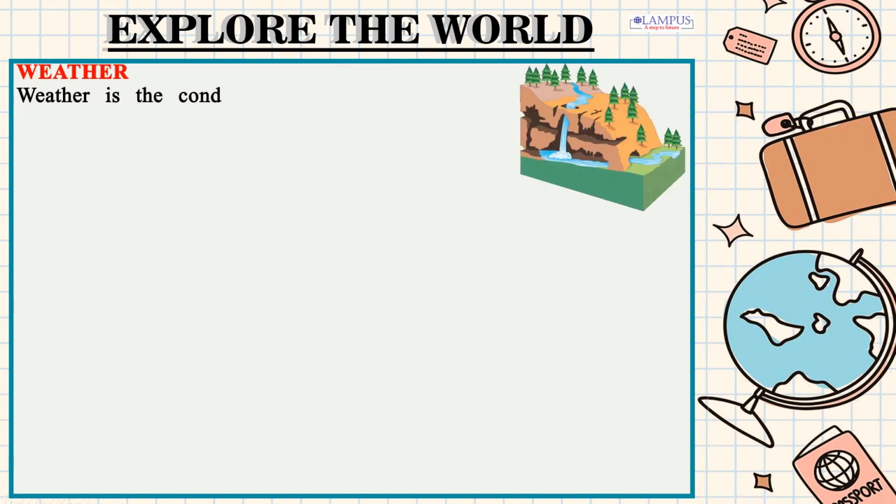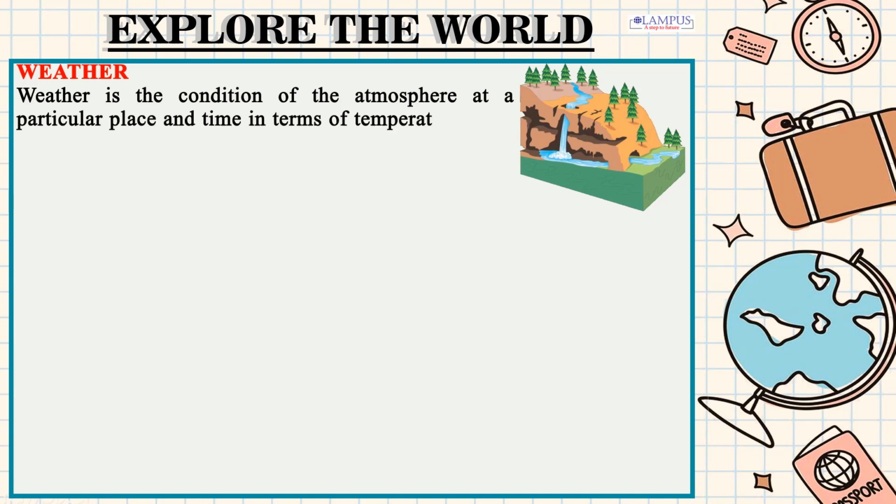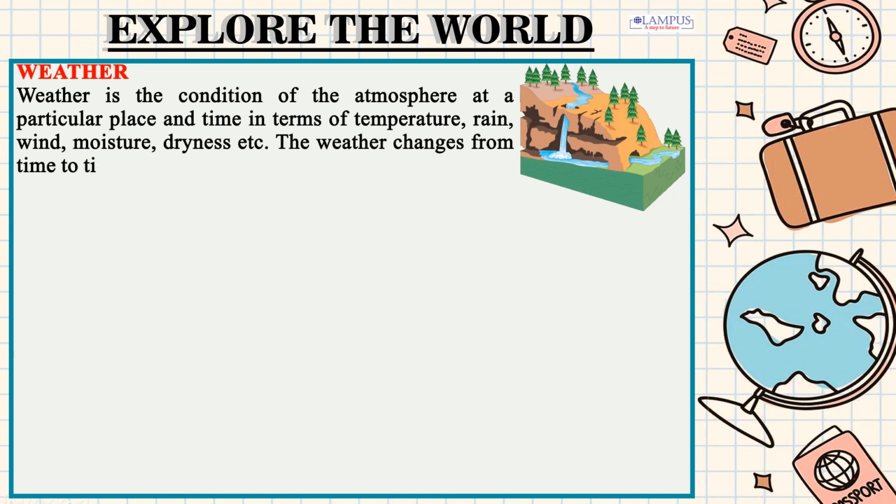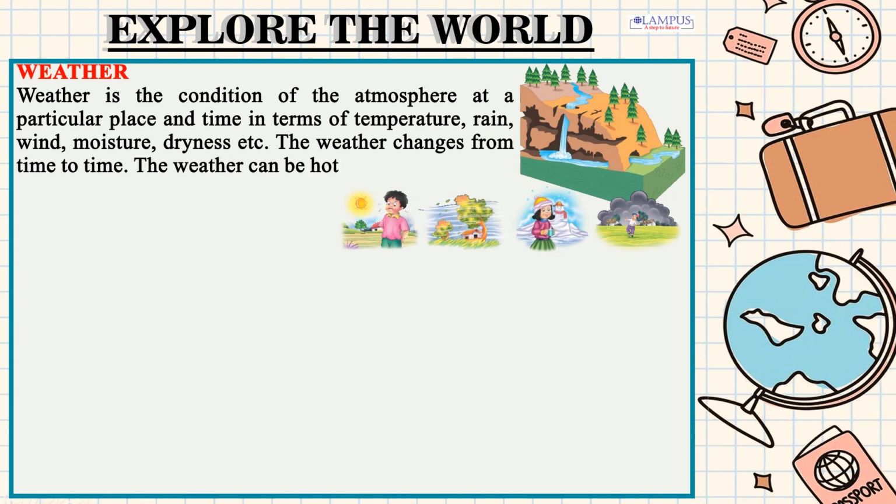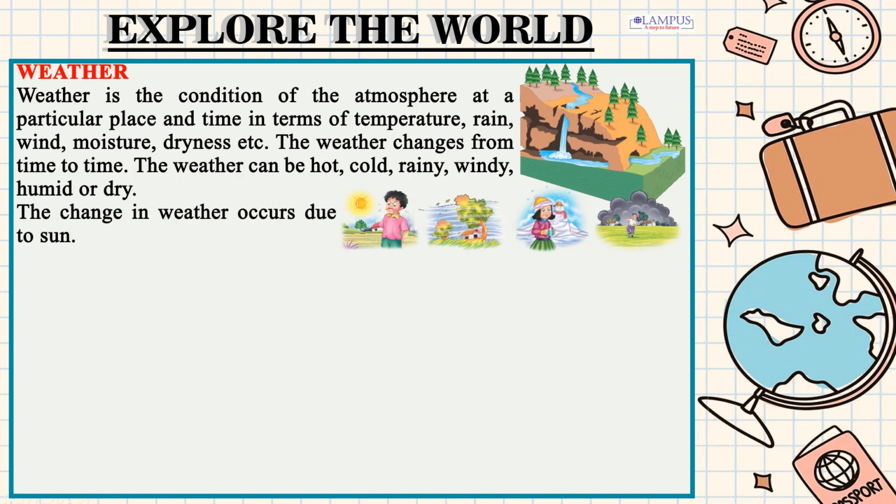Weather: weather is the condition of the atmosphere at a particular place and time in terms of temperature, rain, wind, moisture, dryness etc. The weather changes from time to time. The weather can be hot, cold, rainy, windy, humid or dry. The change in weather occurs due to the sun.